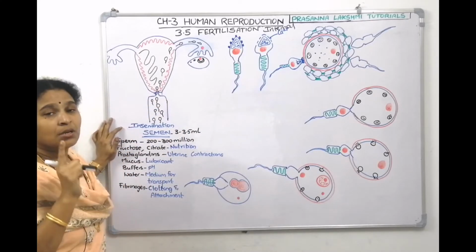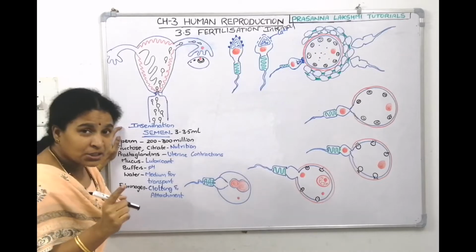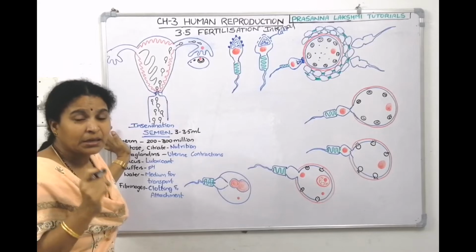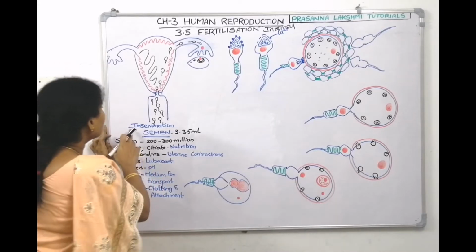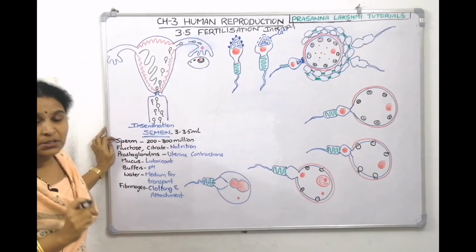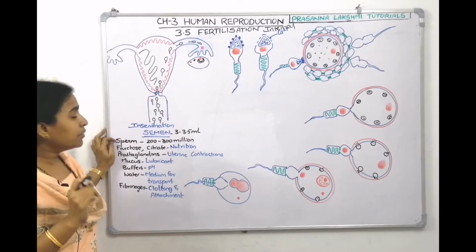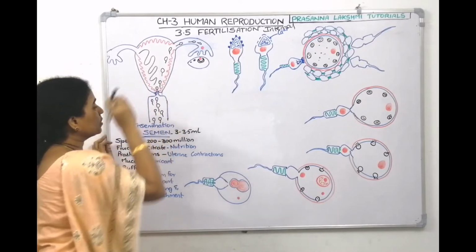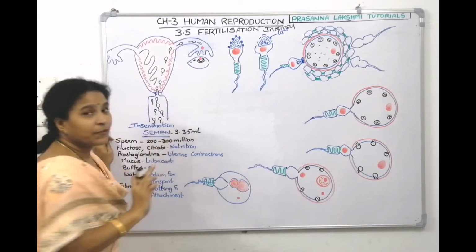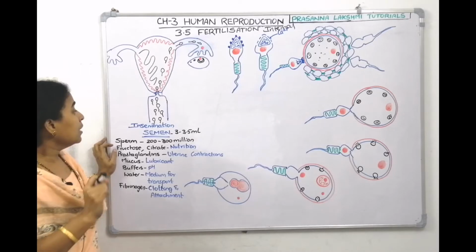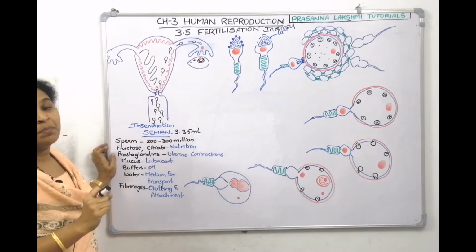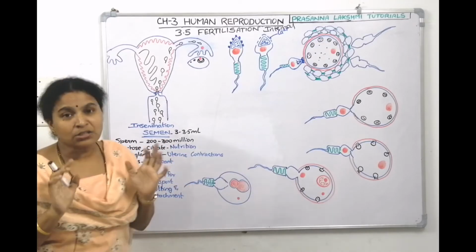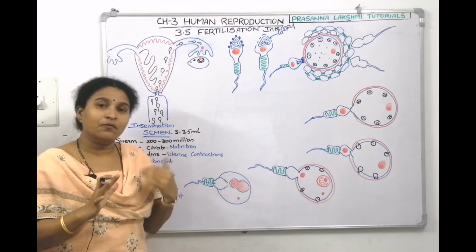During copulation, coitus, semen will be discharged into the female reproductive system. The process of releasing semen into the female reproductive system is called insemination. During coitus, how much semen will be discharged into the female reproductive system? It is 3 to 3.5 ml of semen. Now this 3 to 3.5 ml of semen contains how many sperms? 200 to 300 million sperms will be there in this 3 ml of semen.